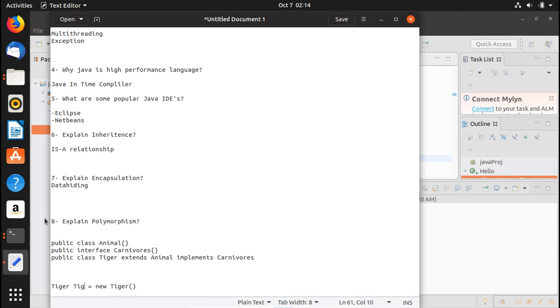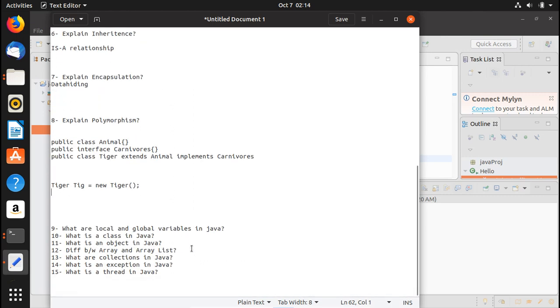Let me write tig maybe. Now you put a semicolon in Java always. Then you're going to create the object of the Animal class. Let's call it anm, and that is going to be equal to tig.